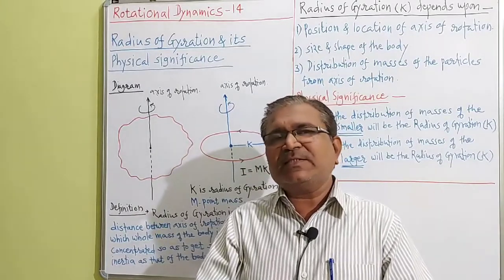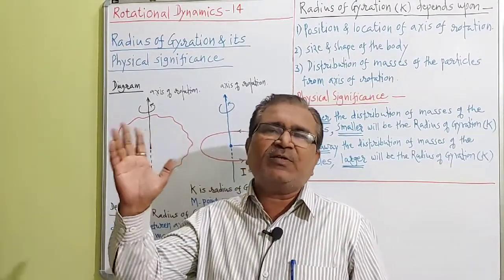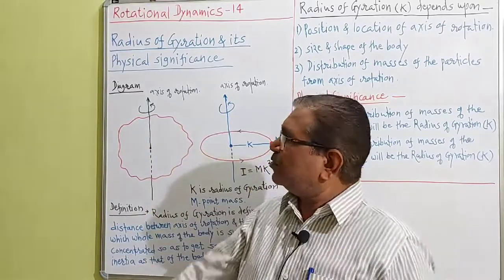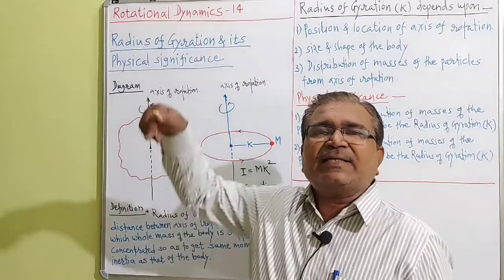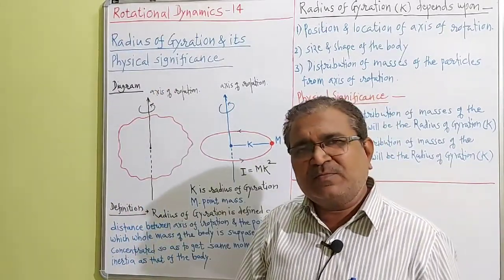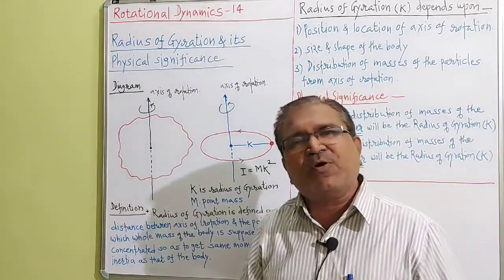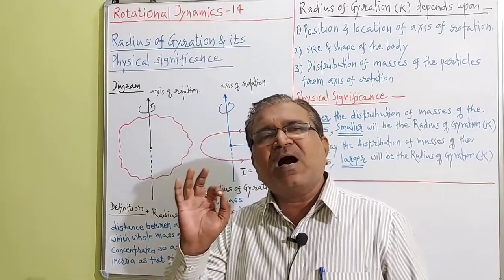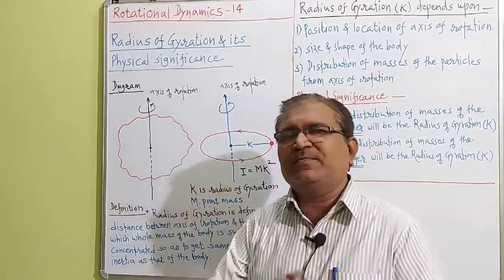For that purpose I have drawn two diagrams on the board. Observe it carefully. Suppose this is a rigid body and the axis of rotation is perpendicular to its plane. Suppose capital M is the mass of the rigid body and capital I is the moment of inertia of this rigid body.